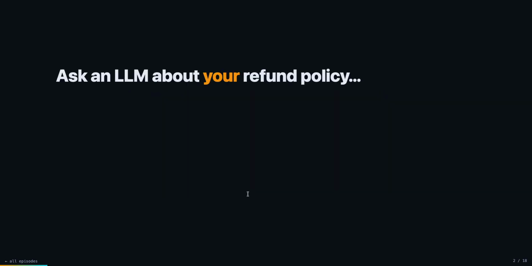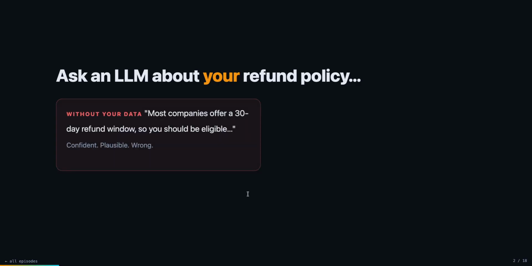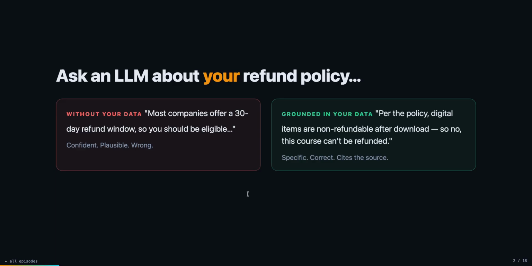Let's start. Ask an LLM about your refund policy without your data. "Most companies offer a 30-day refund window, so you should be eligible." This answer is confident, plausible, and wrong. Grounded in your data: "As per the policy, digital items are non-refundable after download, so no, this course cannot be refunded." Specific, correct, and cites the source. That's not a bug, that's how an LLM works. The fix is called RAG.